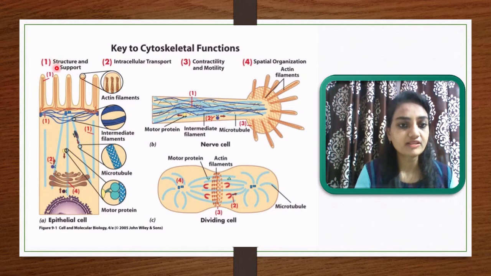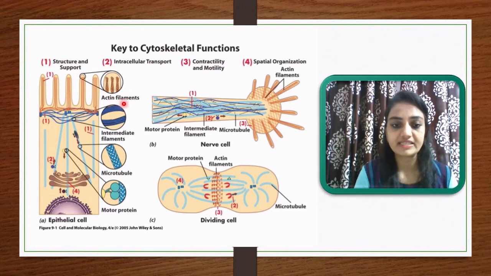First, let me discuss how these components work in the epithelial cell. Here you can see this structure is responsible for structure and support, and the responsible filament is the actin filament. Below that is an intermediate filament, also responsible for structure and support.